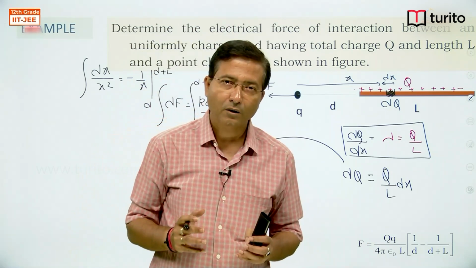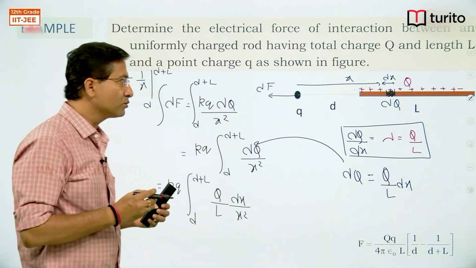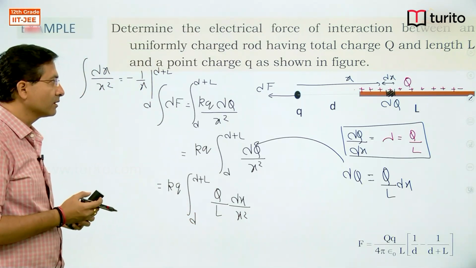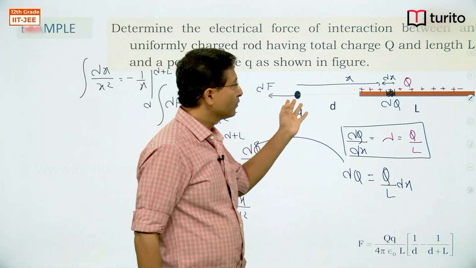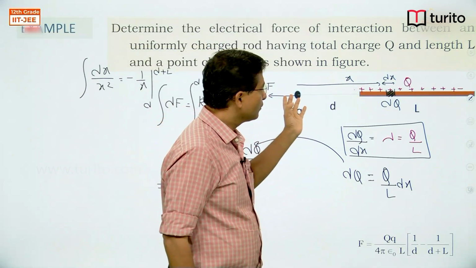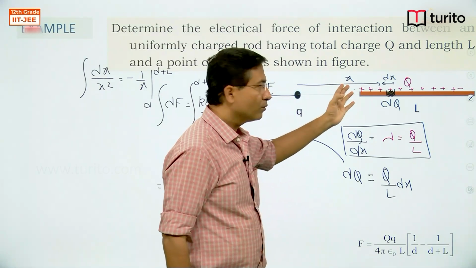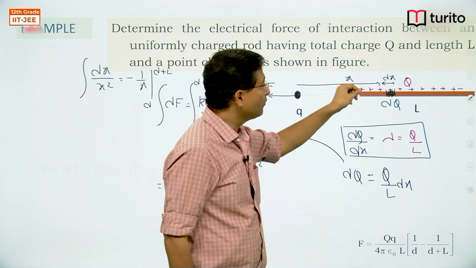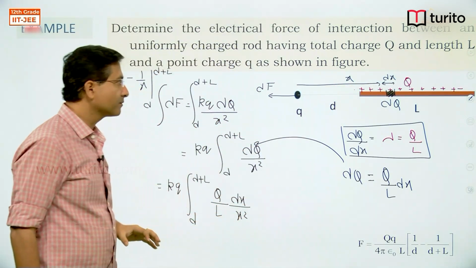So, I hope you understood how to use the concept of distribution to find out interaction between two not uniformly distributed or uniformly distributed particles, right.